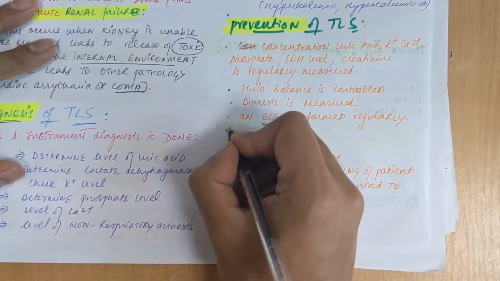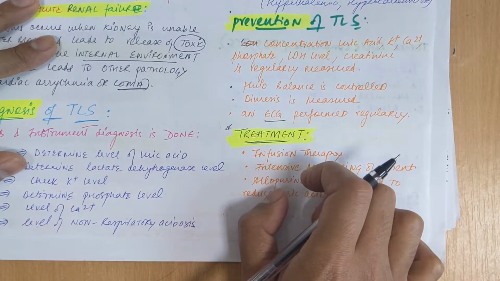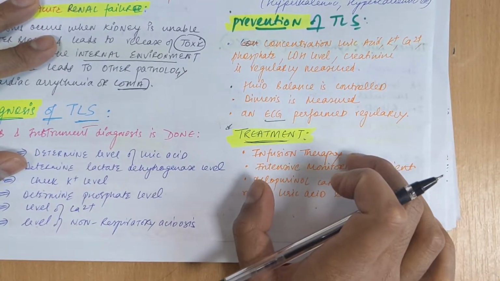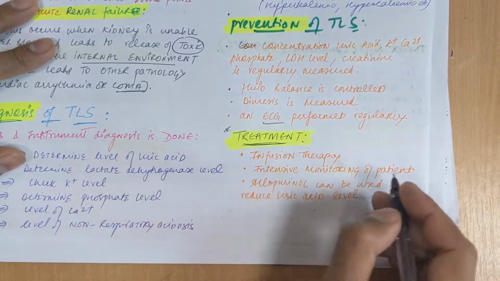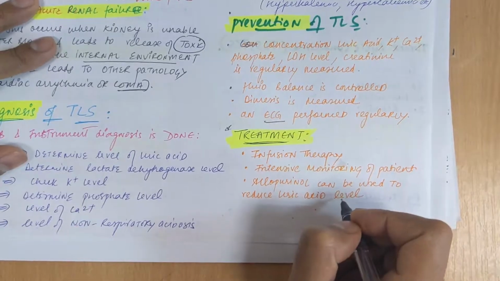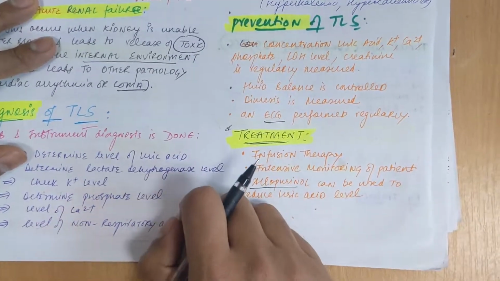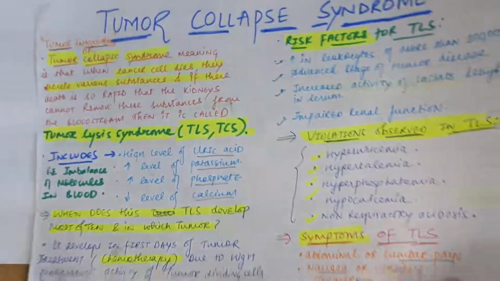What treatments will you do? In treatment you will do infusion therapy. Infusion therapy means you will allow the kidney to filter properly, so you will give an infusion therapy to the patient, and there will be intensive monitoring of the patient, and for decreasing the uric acid level you can give allopurinol to the patients. Okay, so this was your tumor collapse syndrome.